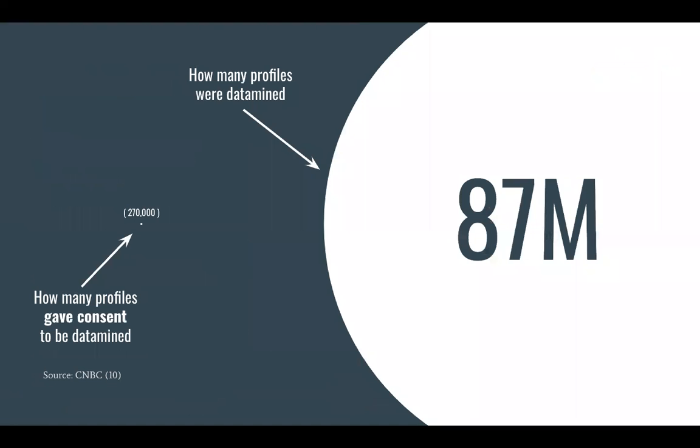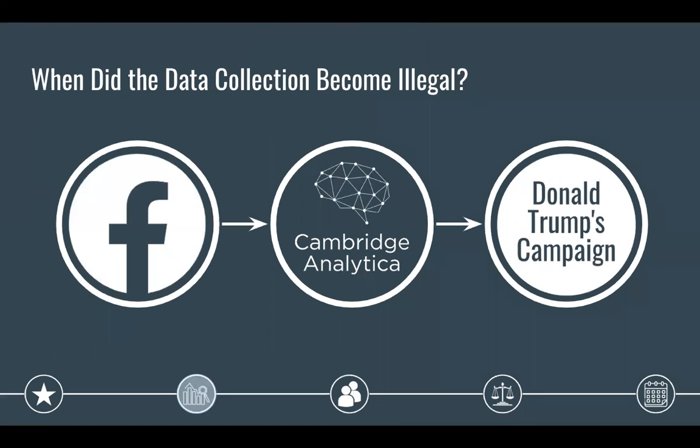While only about 270,000 users gave consent to researchers, over 87 million profiles were eventually data mined because they were Facebook friends with a study participant. This little dot represents the 270,000 individuals who gave consent, and this large circle on the right is a to-size comparison of how many profiles were actually scraped for information. So far, all of the data collection and analysis up to this point, while admittedly shady, had been completely legal.